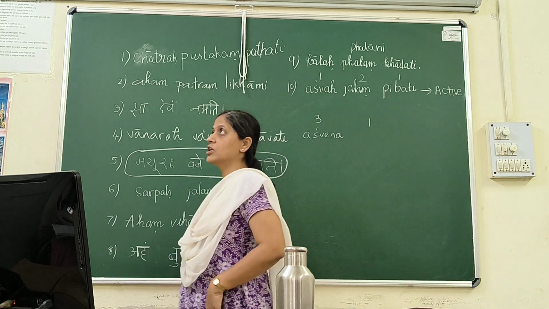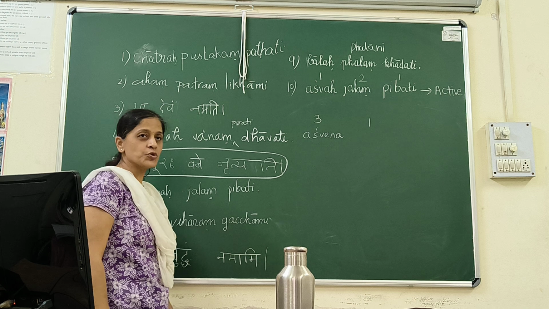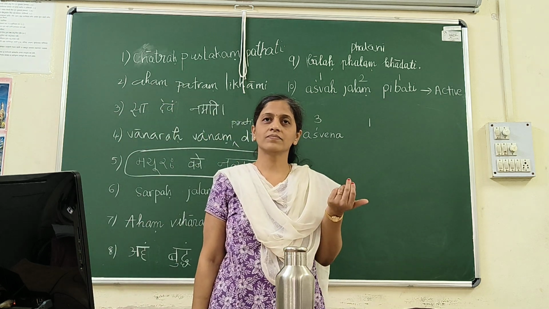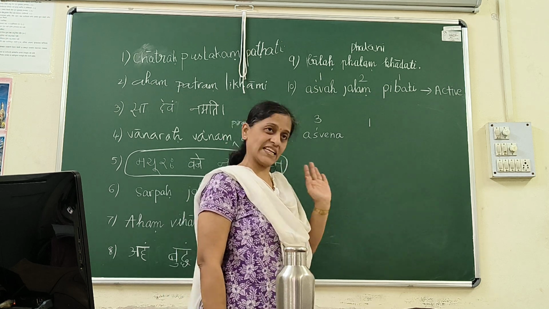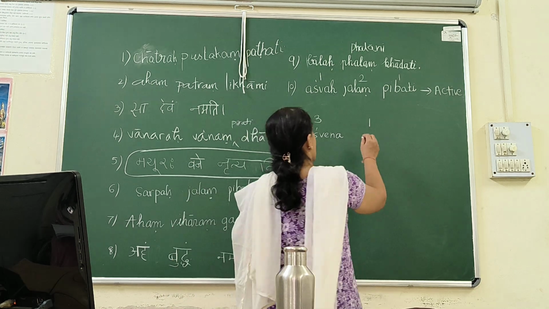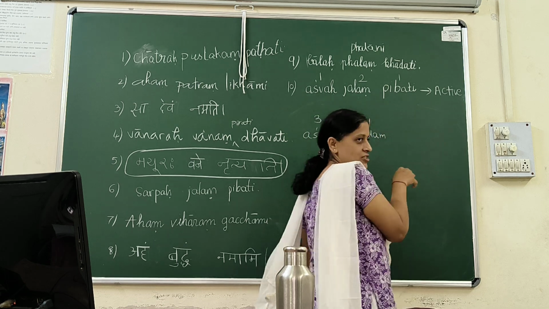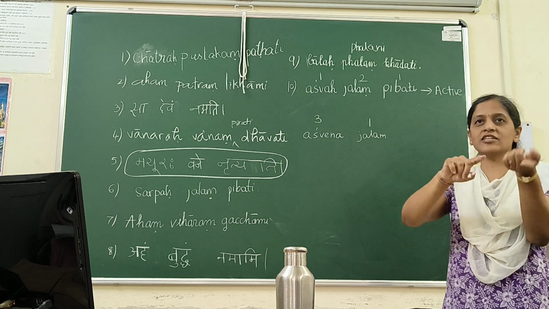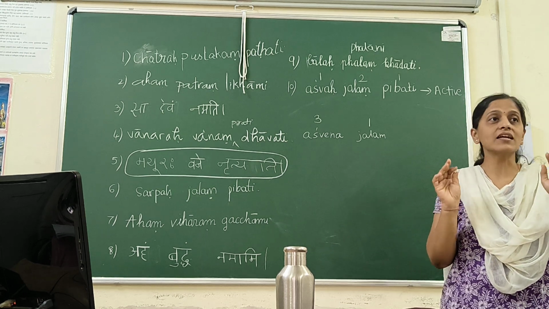No, because Jala is a neuter word, and in neuter words the forms are the same. So we can't see any change. Actually, there is a change. Why can't we see any change? Because the forms are identical. Jalam, jale, jalani, jalam, jale, jalani. Both nominative and accusative have identical forms.